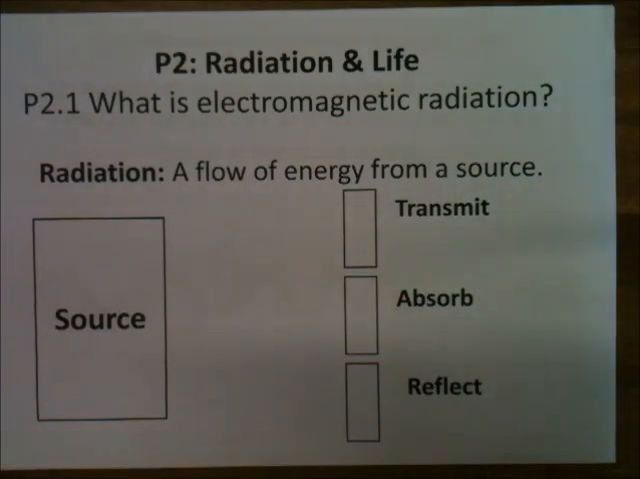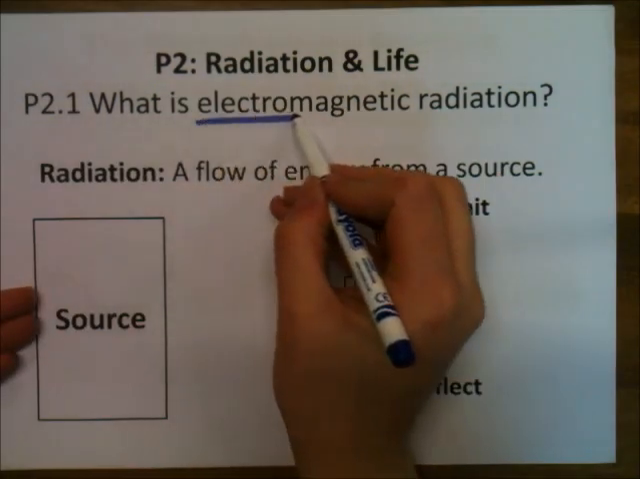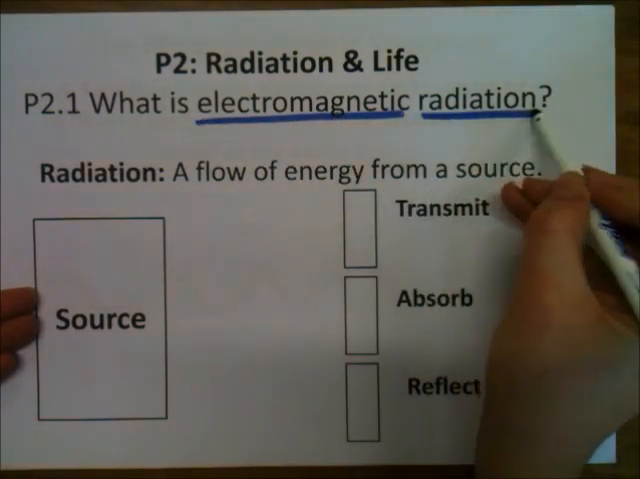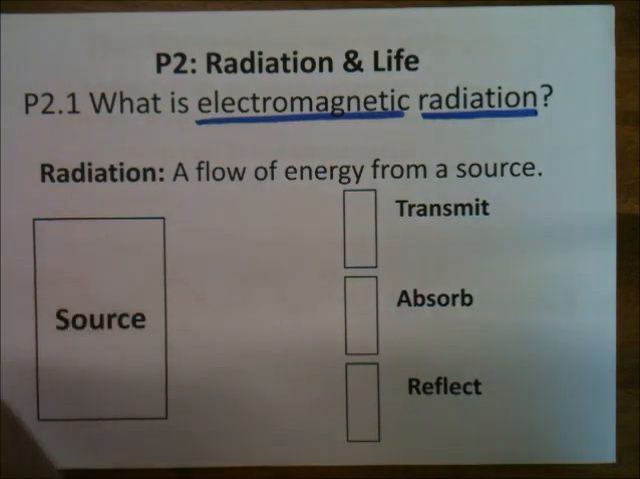Okay, so this is the start of the revision videos about P2, which is radiation and life. The radiation that they're talking about here is usually, or almost all of it, electromagnetic radiation and how we use that in everyday life and how it affects us. Electromagnetic radiation, we're going to come on to in a second exactly what it is. But the first thing we need to know is what radiation itself is.